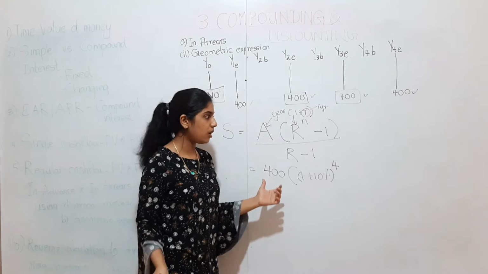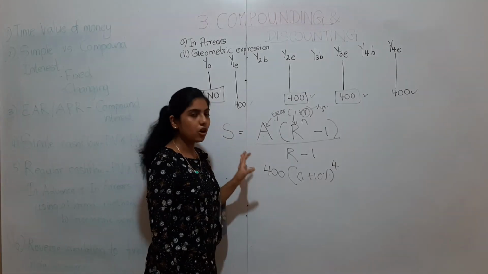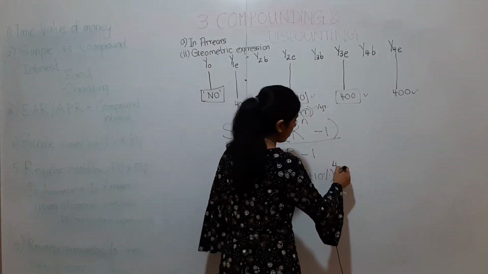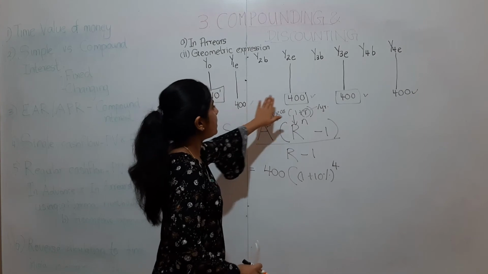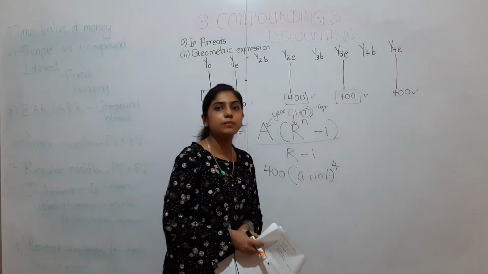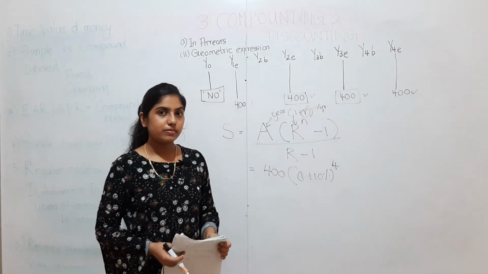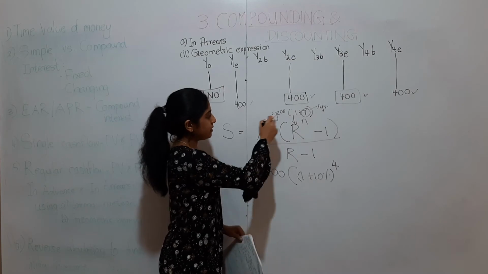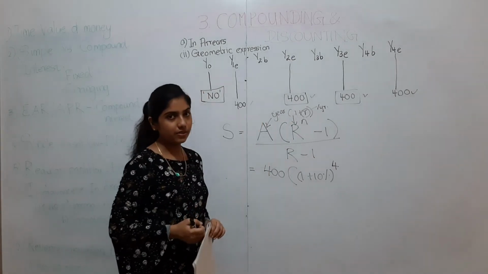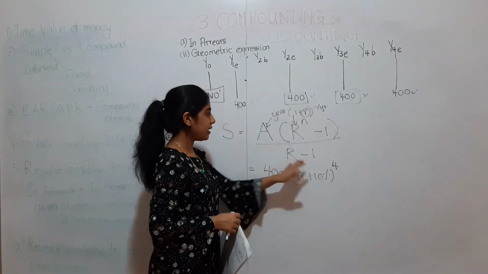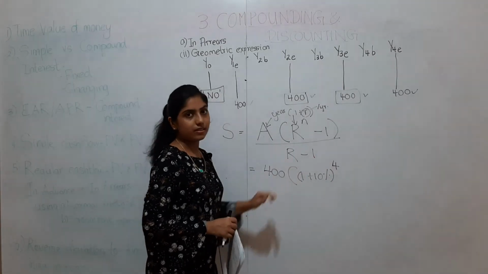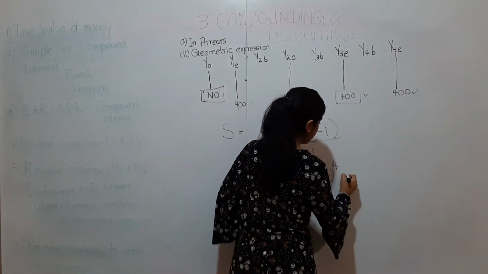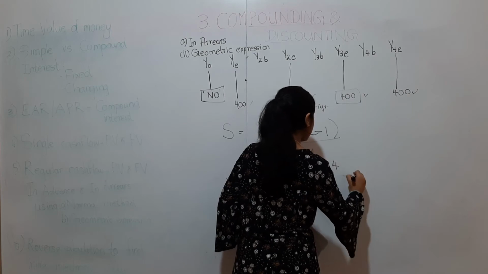But in this, when it comes to the geometric expression formula, you will put 4 here because the number of times we invested the cash flow during the period is 4. And also the reason is, this is another formula compared to the normal method. That's the reason that gets adjusted accordingly. Okay. So with that you can continue. That's the only learning point.